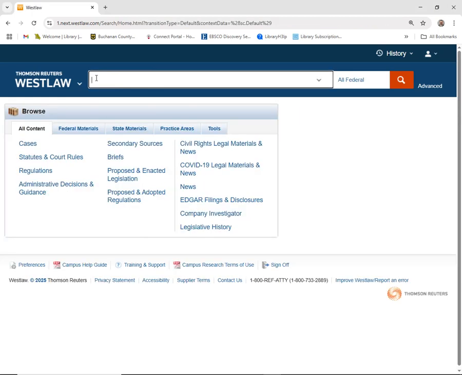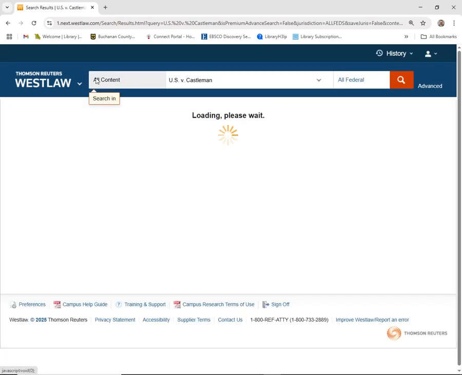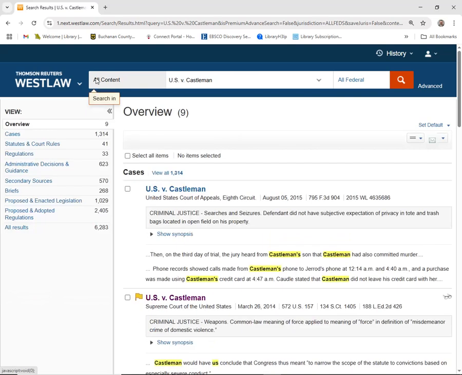If you go back to the beginning, the Thomson Reuters Westlaw home screen, you can type in the name of a particular case. Notice that I have a couple of cases here. This looks to be as it was proceeding through the various court systems.